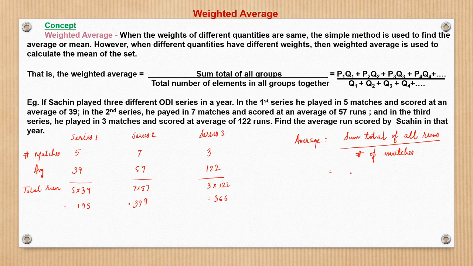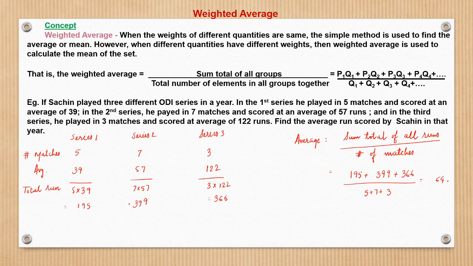That is 195 plus 399 plus 366, upon total matches, which are 5 plus 7 plus 3. So this is 20. If we calculate on a calculator, this would be 48, right? So this is the way we find it.